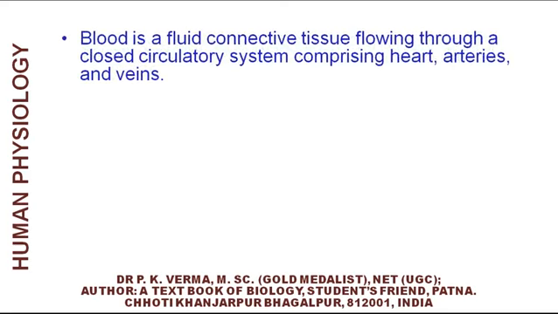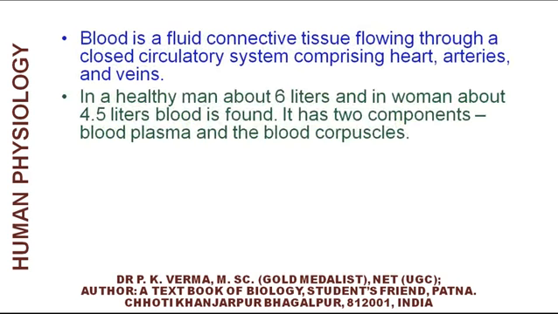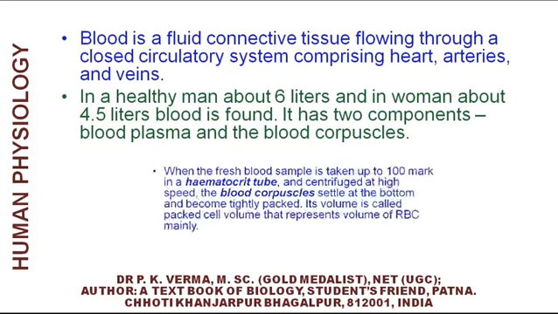You know that blood is a fluid connective tissue flowing through a closed circulatory system comprising heart, arteries, and veins. In a healthy man, about 6 liters, and in women, about 4.5 liters of blood is found. It has two components, blood plasma and the blood corpuscles.